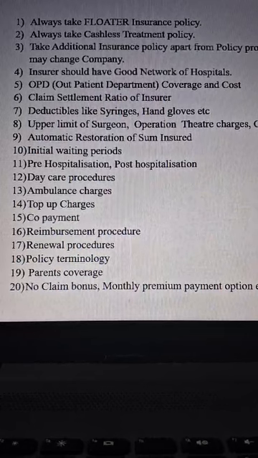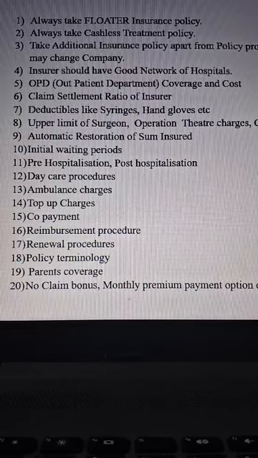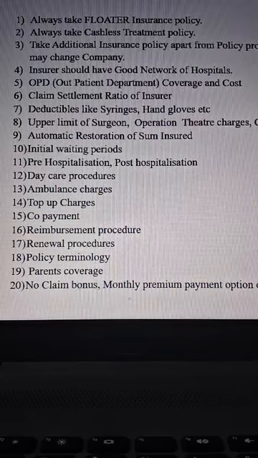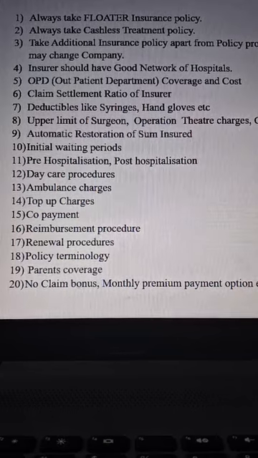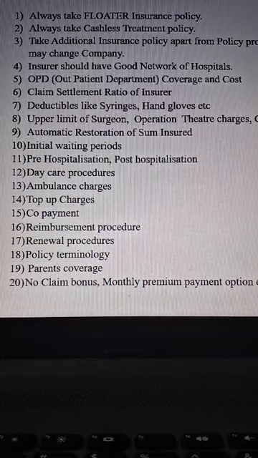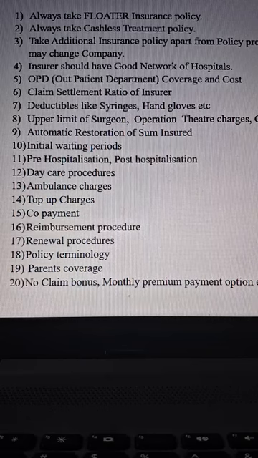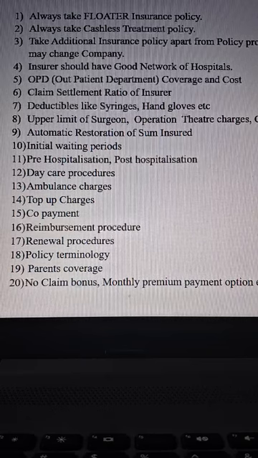Please see all the terms and conditions of the insurance company before paying the premium amount. And what is the initial waiting period? There are also waiting periods for conditions like diabetes, BP, that is hypertension, thyroid and other health conditions. So what is the waiting period? 2 years, 3 years.